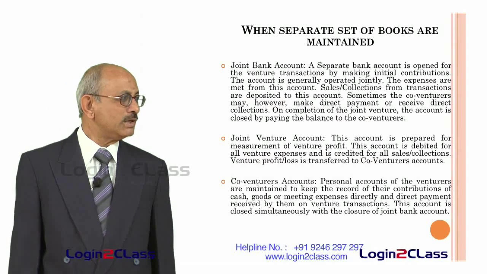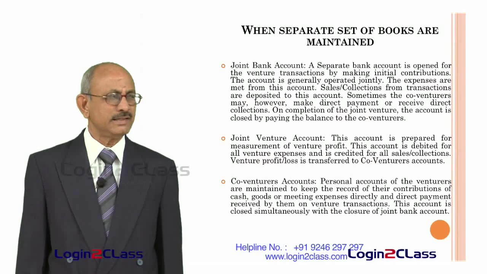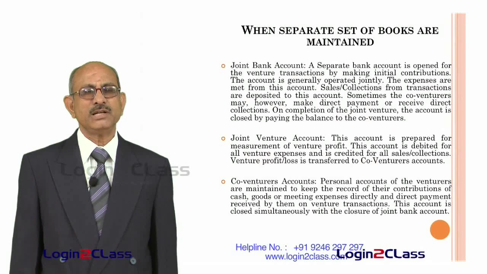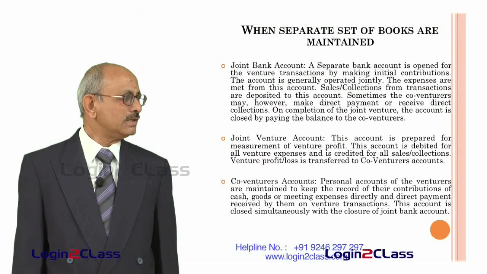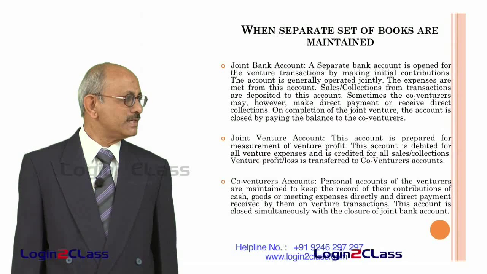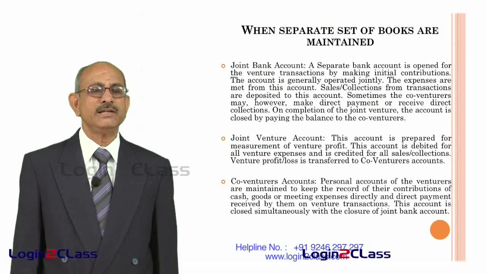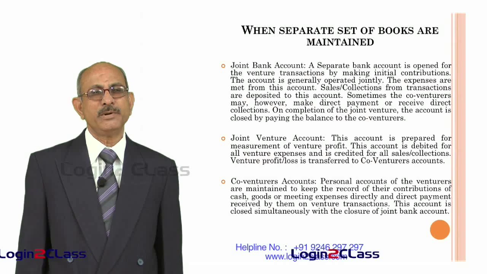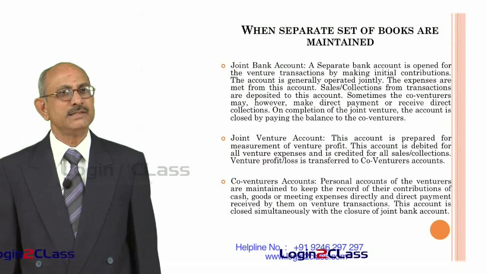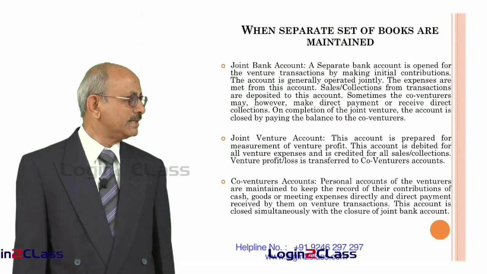And similarly, all collection sales, that is all income, whether revenue income or capital income, is all credited to this joint venture account. At the end of that, it will either show a profit or loss, depending on whether the credit side is in excess or the debit side is in excess.